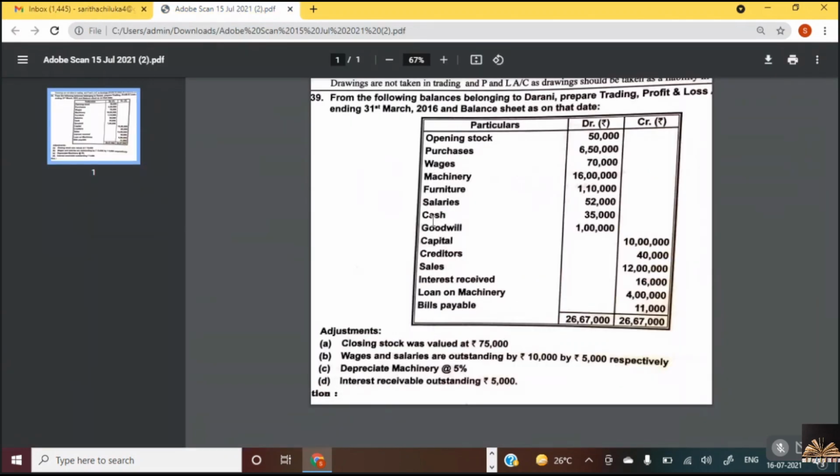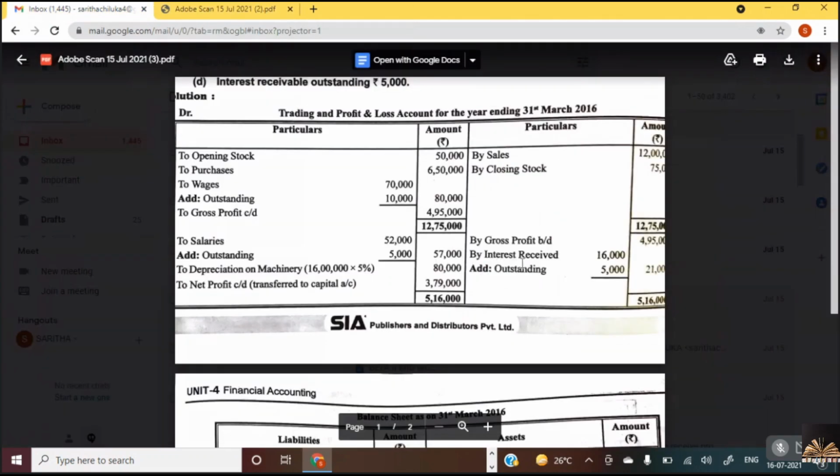Wages, salaries, cash, goodwill, capital, creditors, interest received. Interest received is an income. Where will we take this item? Credit side. Yes, very good. Profit and loss account, credit side, by interest received.